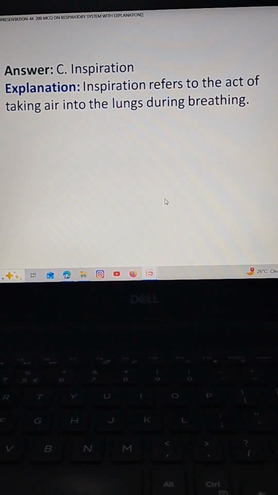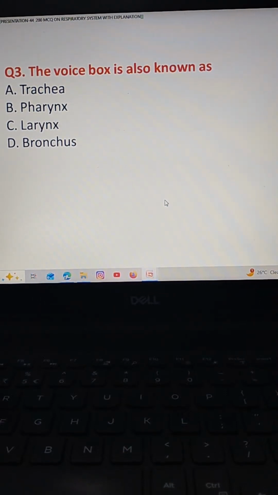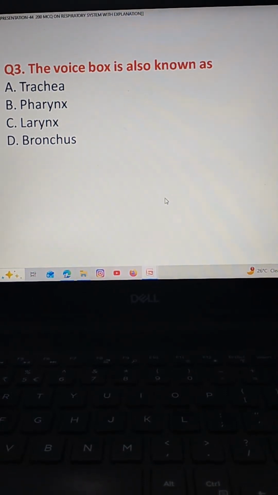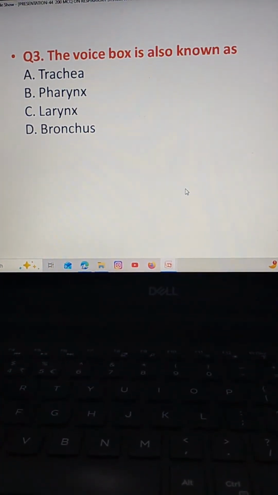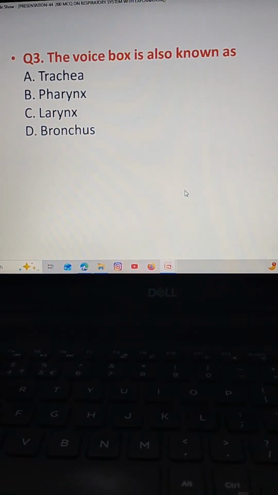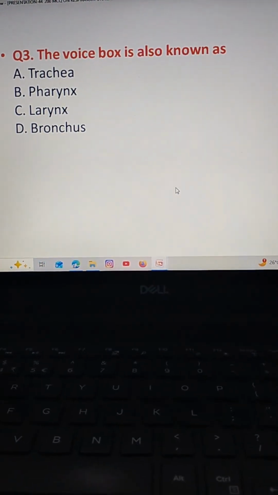The next question. The voice box is also known as. Option A trachea, option B pharynx, option C larynx, option D bronchus.